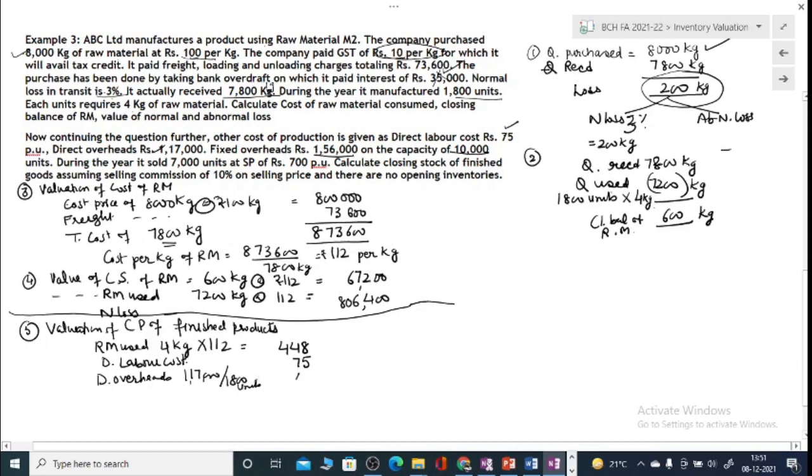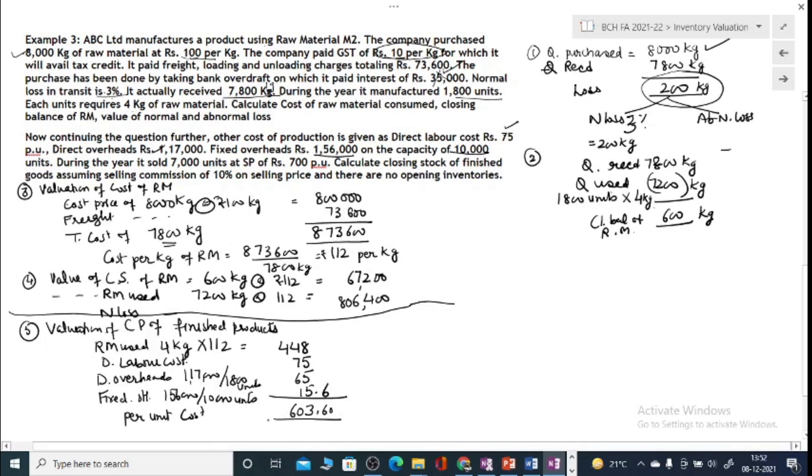So your overhead cost is 65 rupees. Then you have fixed overheads, but these overheads are 1,56,000 for 10,000 units. So per unit price is 15.6. All right. So your per unit cost is coming out to be 603 rupees 60 paisa. So this is your cost per unit.